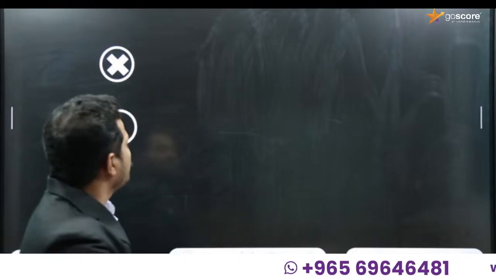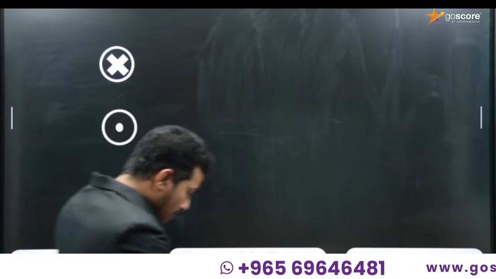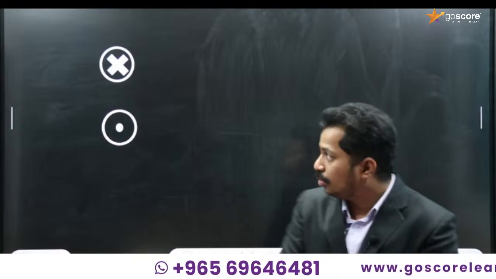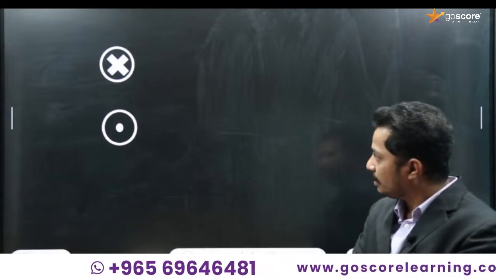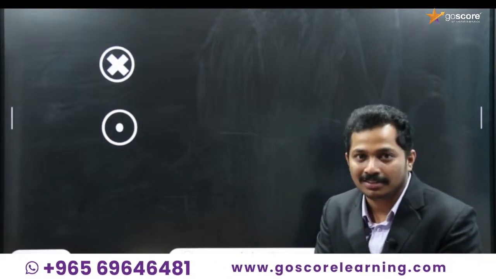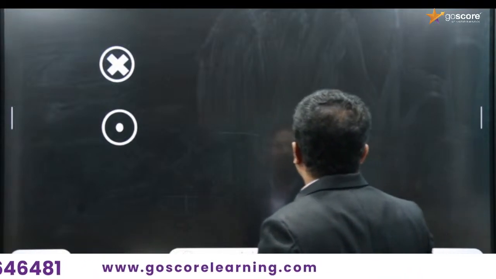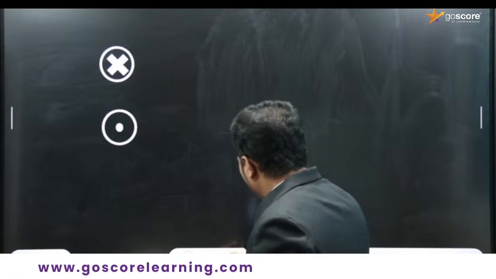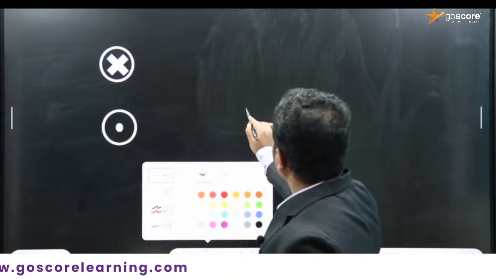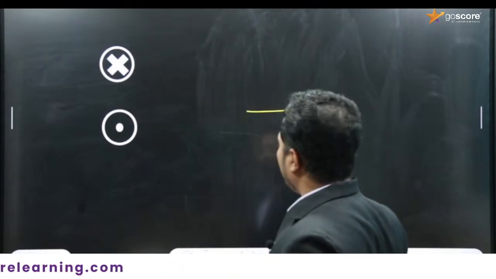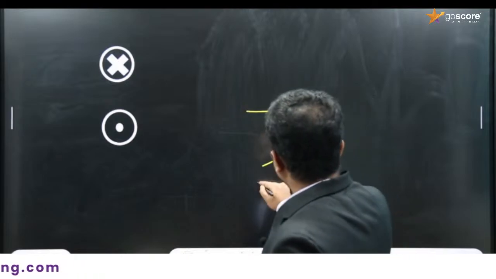What are these? These are two representations. The first one is a cross mark, the second one is a dot mark. Is it as simple as that? No, it has more importance. How can I represent a vector? A vector can be represented as a straight line with an arrow mark.